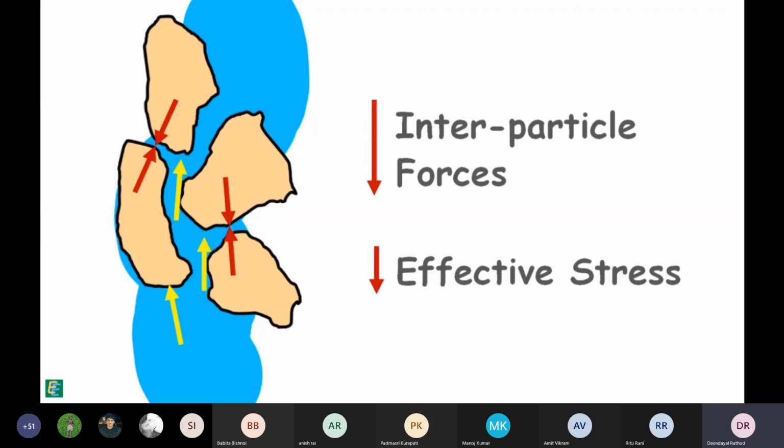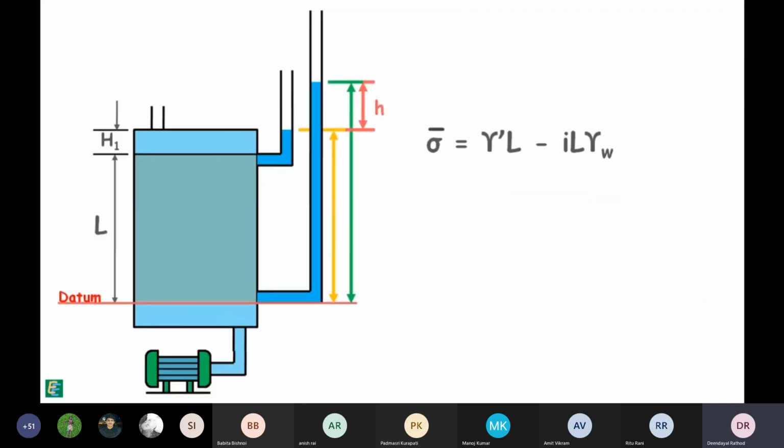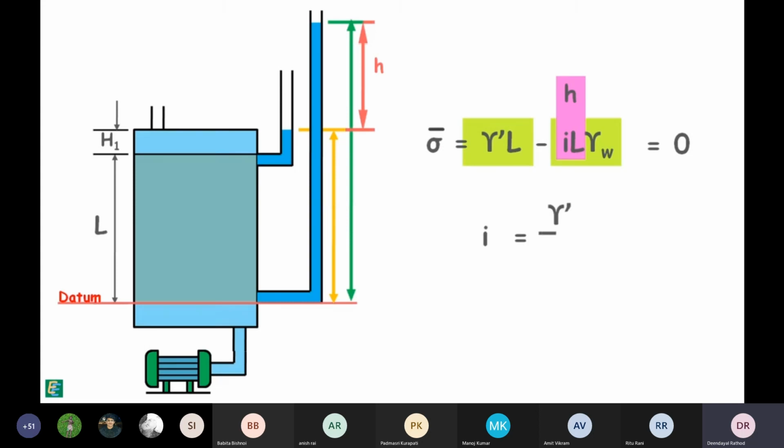Now, if we notice that if head difference h keeps on increasing, it may reach a condition when this quantity in the equation becomes equal to this one, as it is nothing but head loss. At that point, effective stress in the soil will become equal to 0. We can solve it for hydraulic gradient at which effective stress in the soil reaches 0. This hydraulic gradient is called critical hydraulic gradient and is written as i_cr.